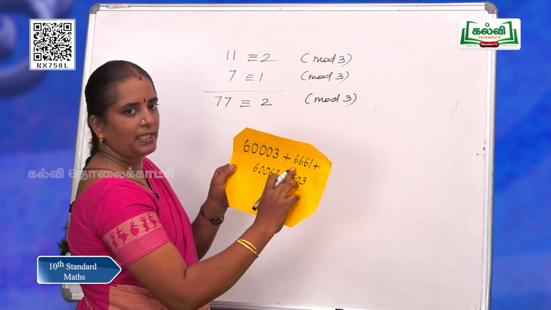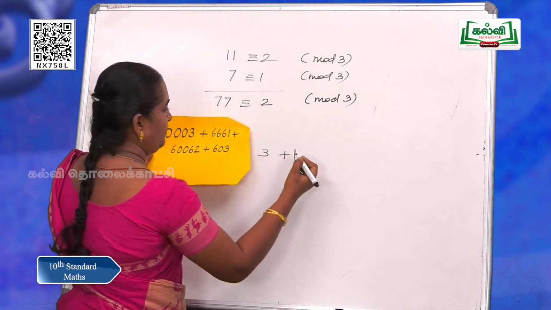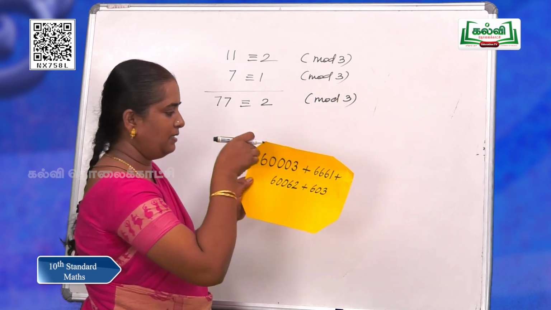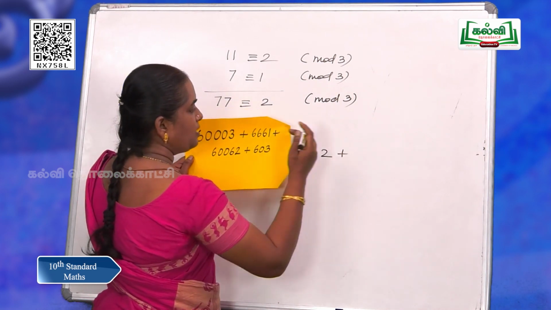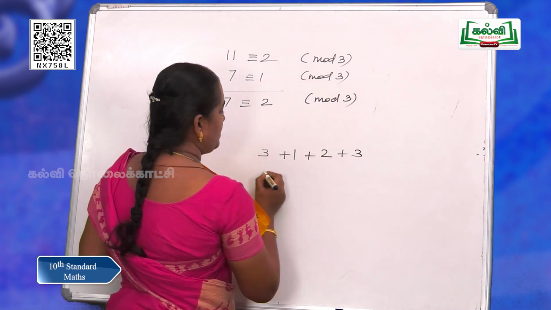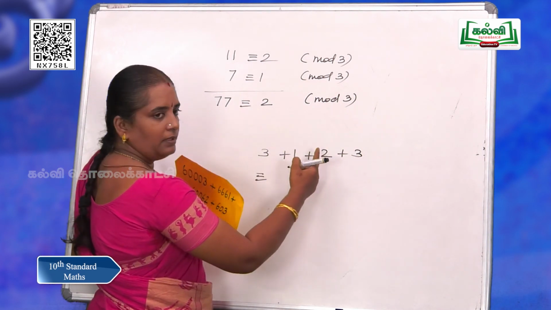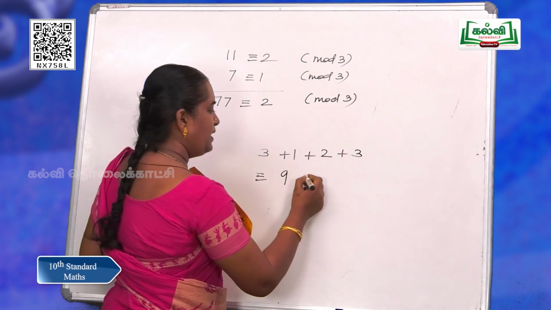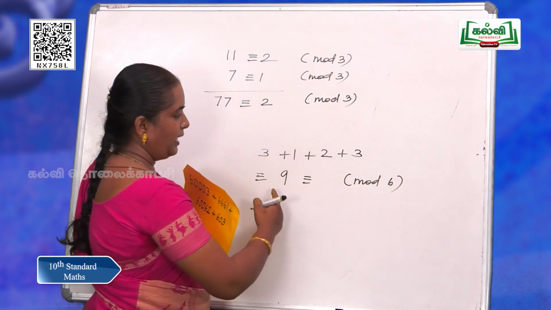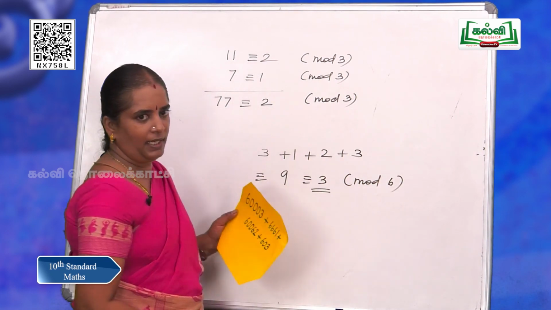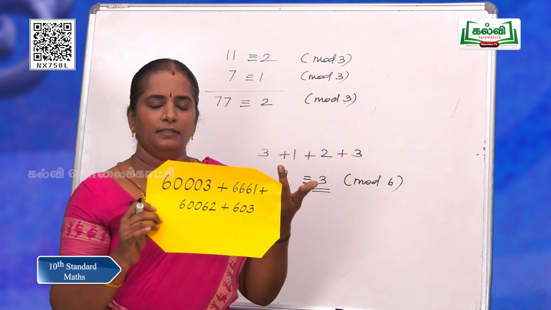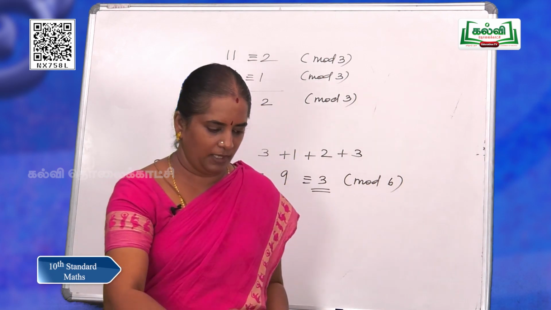So, 6, 6, 6, 1. So, the remainder is 1 and then you are going to add 6, 0, 6. So, it is divisible by 6. Only 2 is a remainder and 6 not 3, 3 is a remainder. Just add all these remainders and get 4, 6, 9. So, what is 9 congruent to modulo 6? 9 is congruent to 3. So, you can say that while you divide this number by 6, you will get 3 as remainder. So, that is the answer.